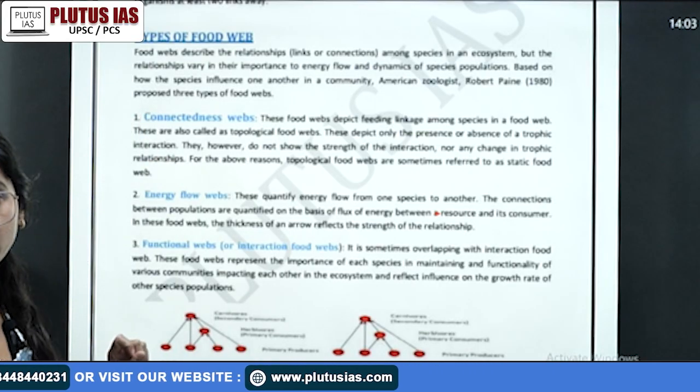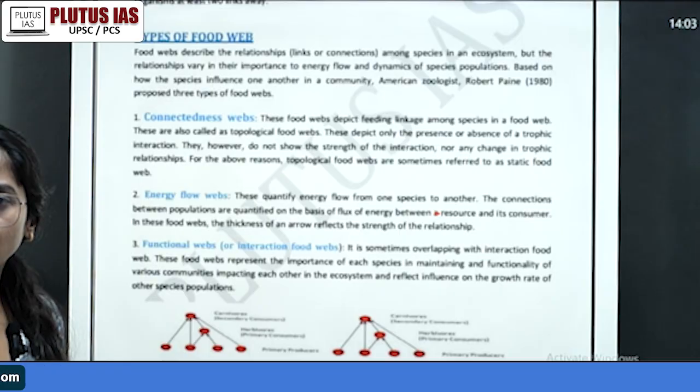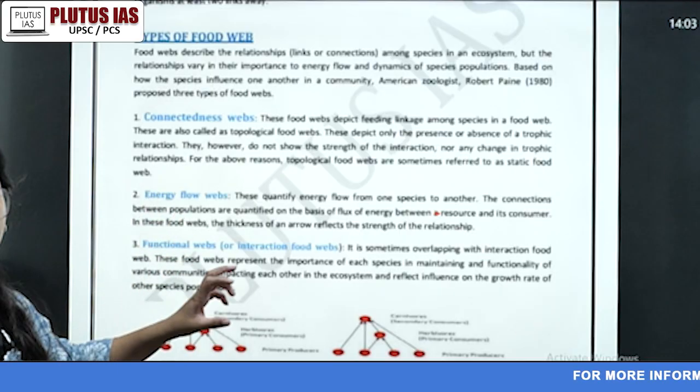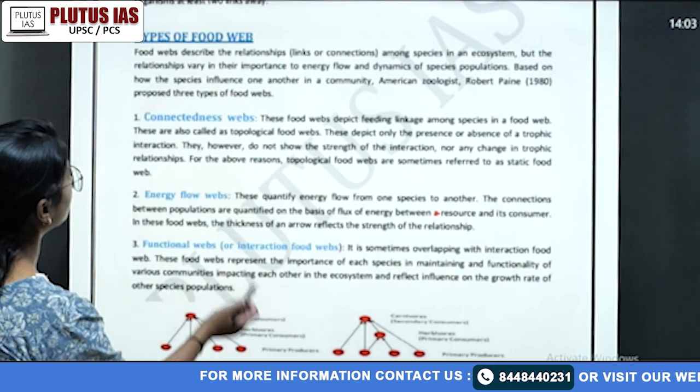Of course, you should write the food web also. That's how UPSC will see you. You do not have only the 12th level or the board exam level concept. You are writing something that is given by Payne also, the American geologist. So, types of food chain, what are you going to write?